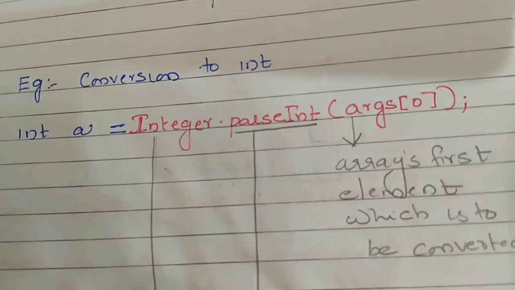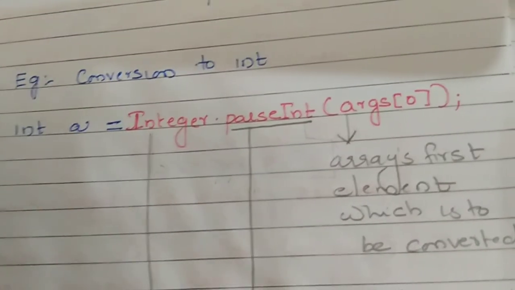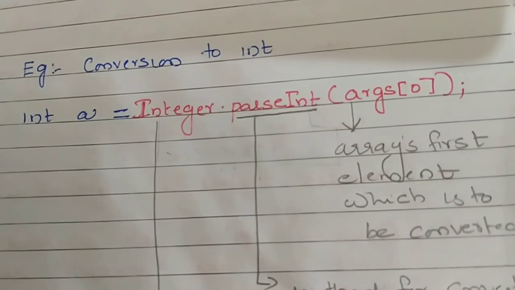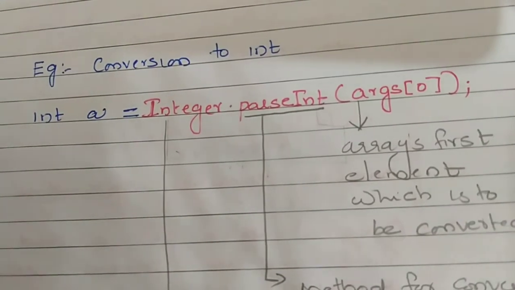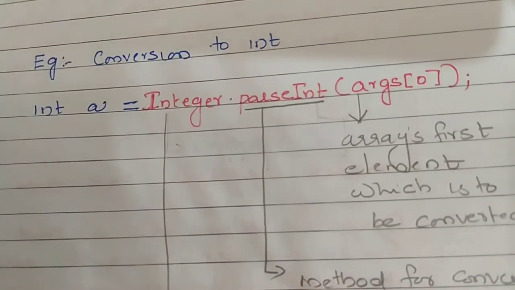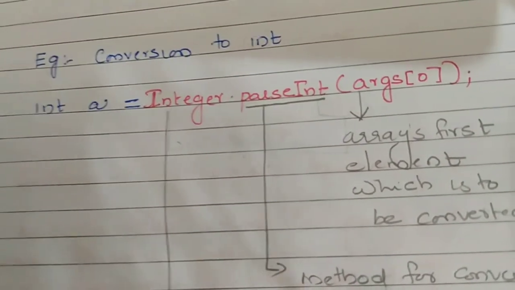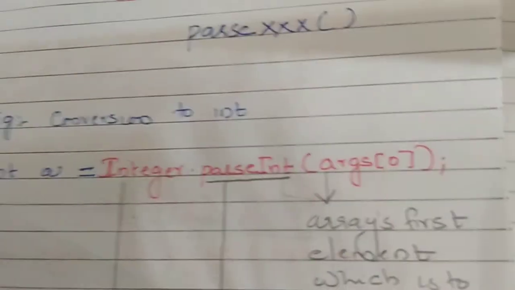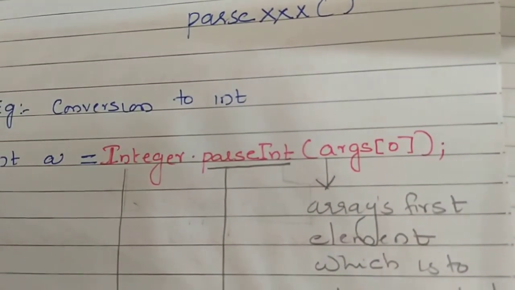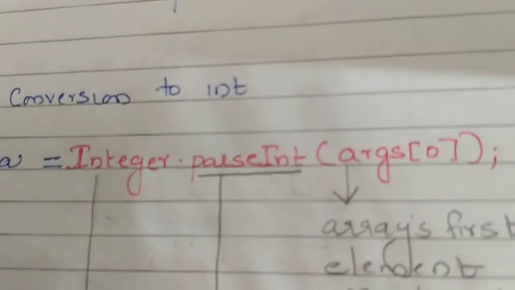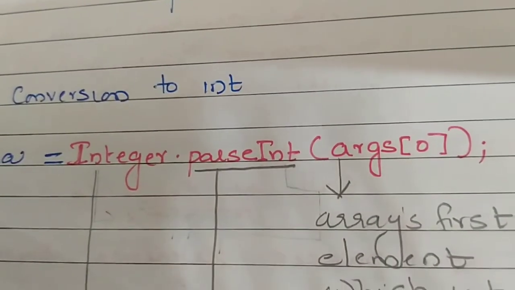Dot parseInt of. This is a method call. parseInt is a method of the class Integer. In parseInt, the I is capital. See, I have written xx, and in that place I have replaced it with Int. Parse Int has a capital I because it is not a data type, it is a method name.